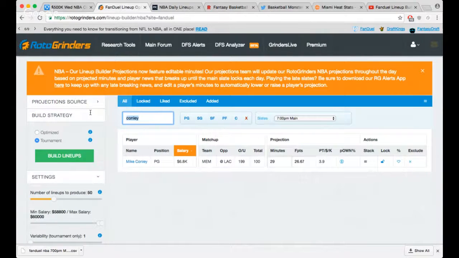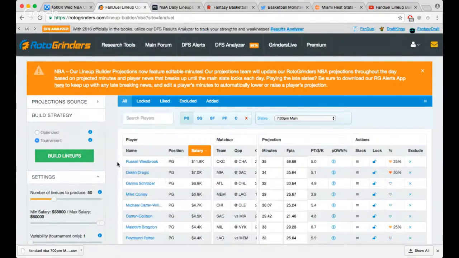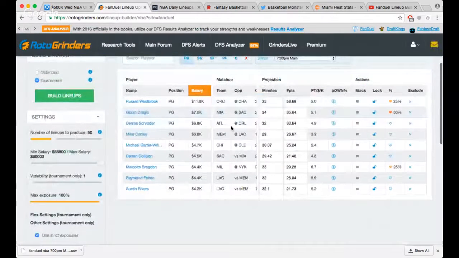Erase this. All right, so we're gonna click on point guard. Let's say Conley. What do we have him projected at? 29 minutes. We'll just add 32. See what they think his projection goes up to. Around 29, 30. Man, that's what I usually think he's at, just because I don't think this game's gonna be super high in pace. But I think Conley's actually pretty sneaky here, man.